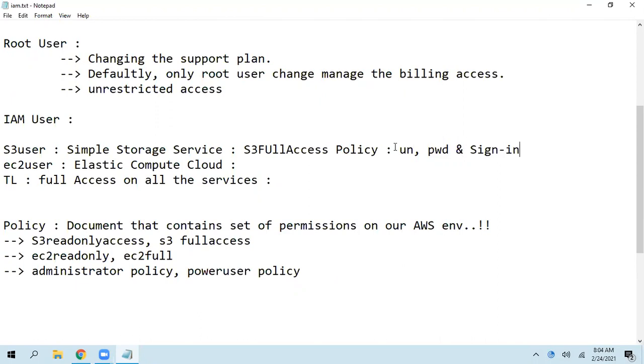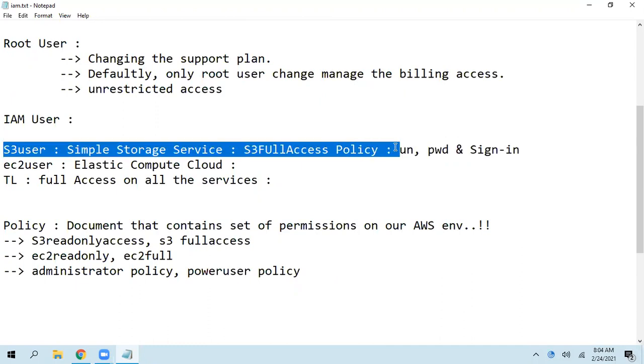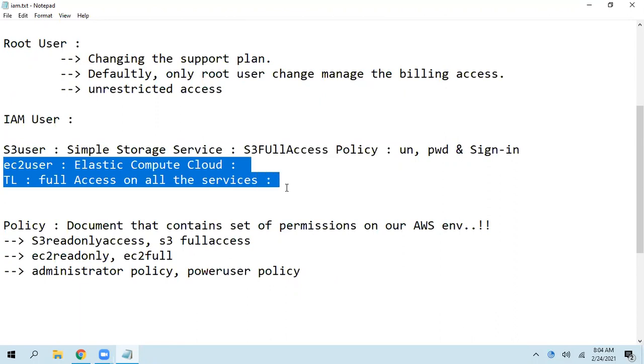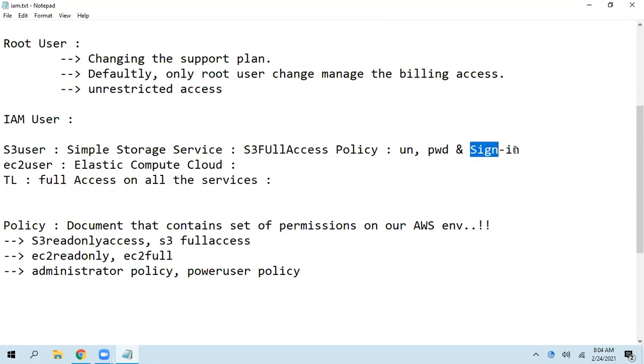And we are going to get a sign-in URL, username, password. Then he can log in. See, this sign-in URL is going to be the same for all IAM users. So this sign-in URL is generated at the account level.